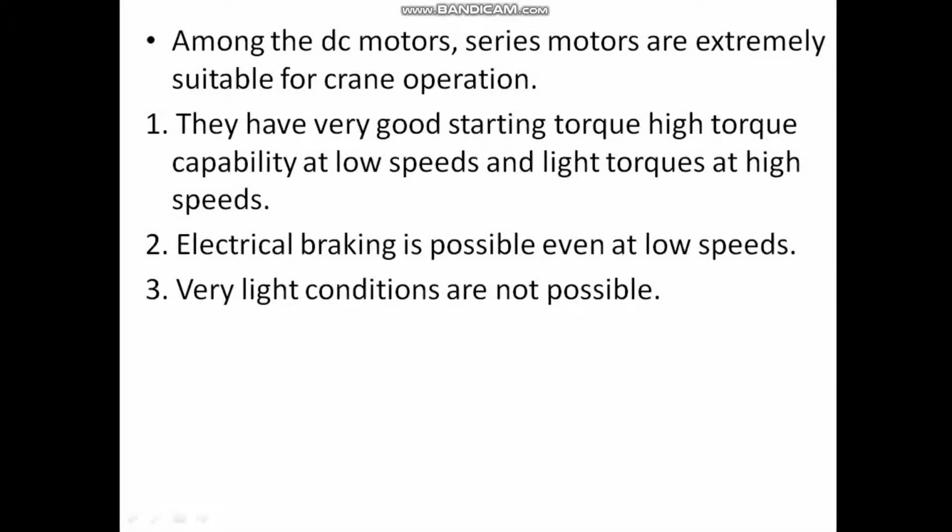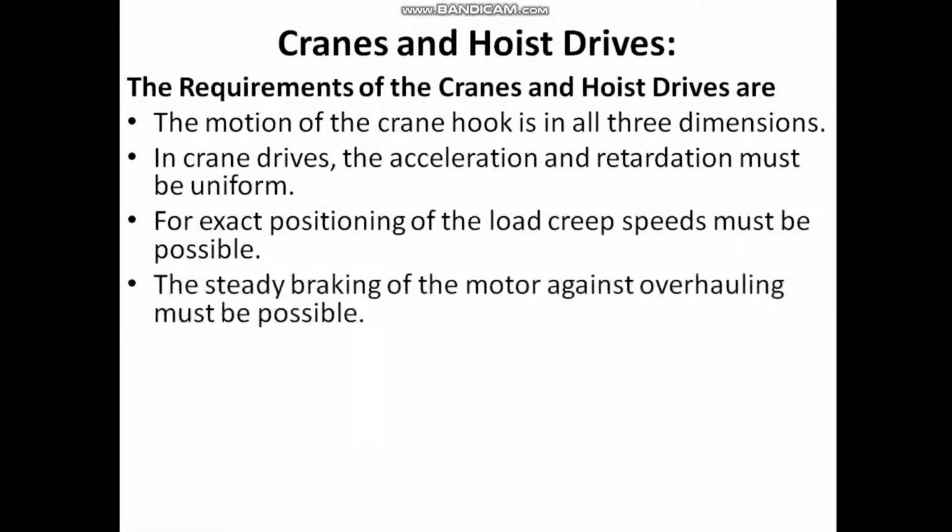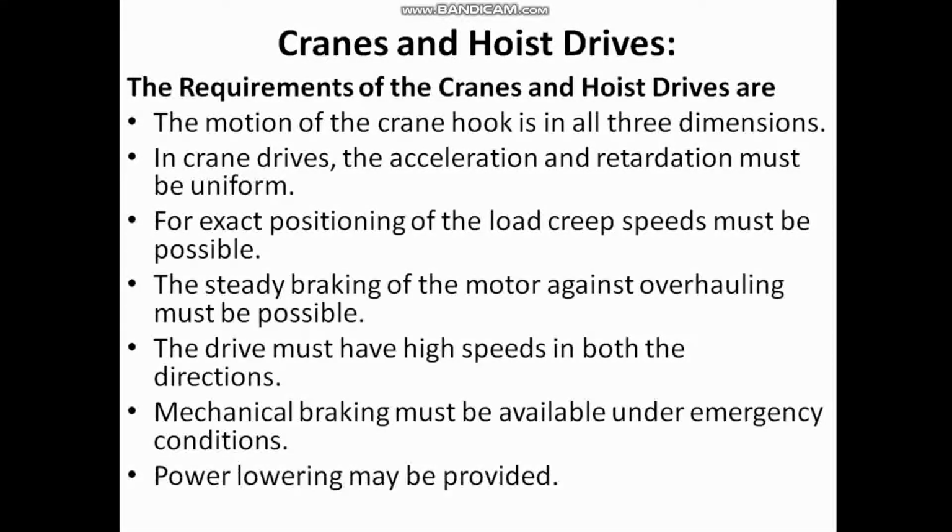Next point is that very light load conditions are not a problem. What I mean is that suitable changes may be made in the circuitry. If you see back to this slide, while explaining the requirements, I had talked about the electronic circuitry required.